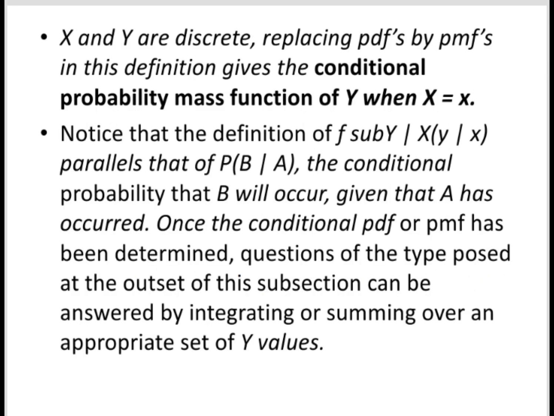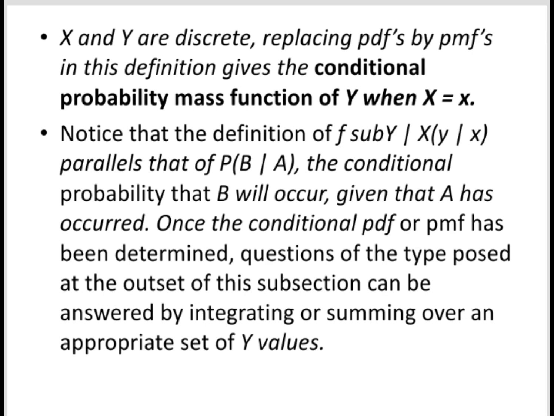Kung ang X at ang Y ay discrete, replacing by the PMFs base sa definition ng conditional probability mass function of Y when X = x. Remember na ang definition ng f sub Y|X(y|x) parallel sa P(B|A), ang conditional probability that B will occur dahil ito nga ang A ay occurred.